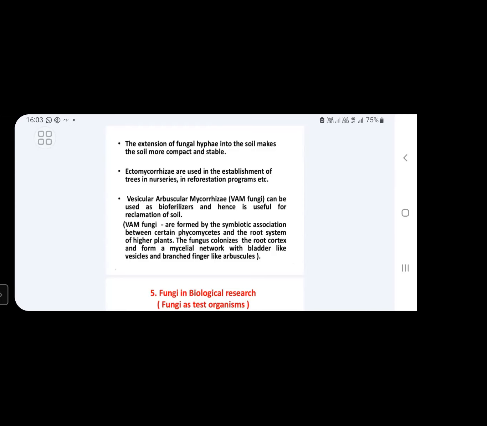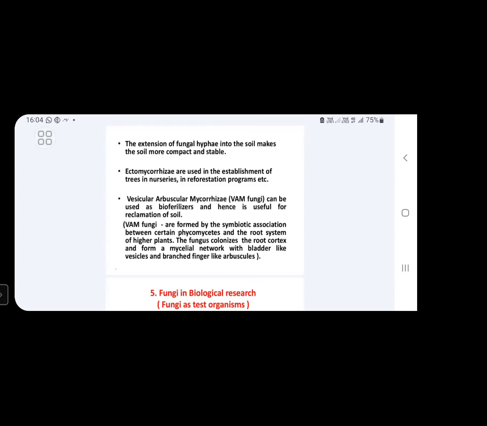That bladder-like structure is called a vesicle. Suppose it produces a branched finger-like structure, that is called an arbuscule. So here, this fungal species will produce bladder-like vesicle structures.